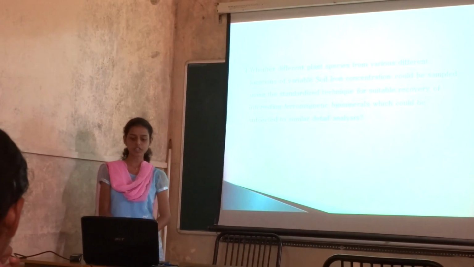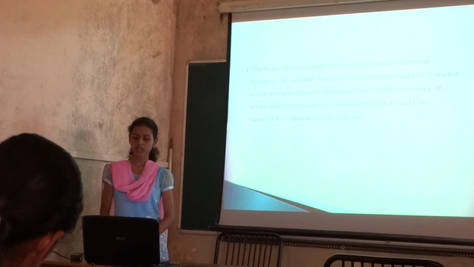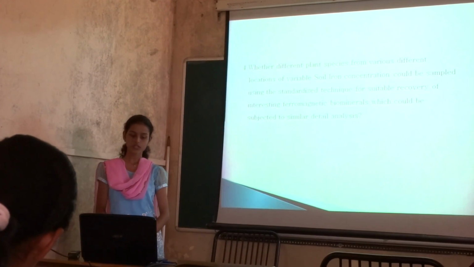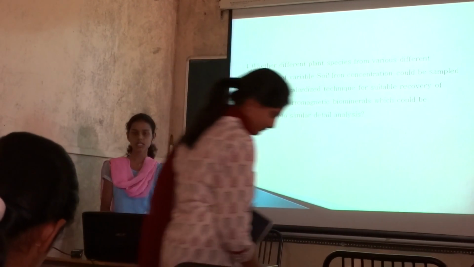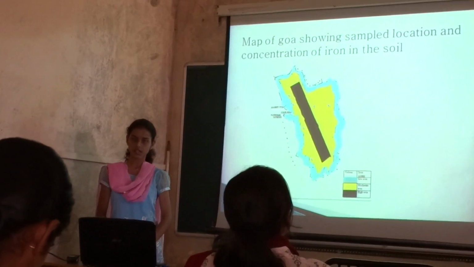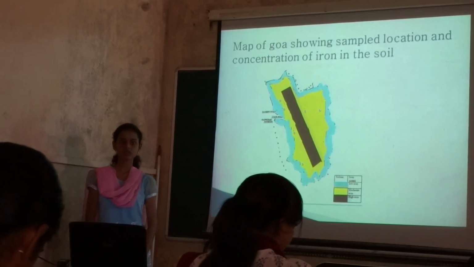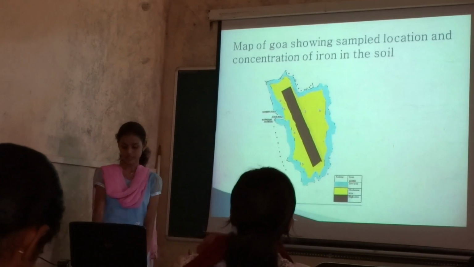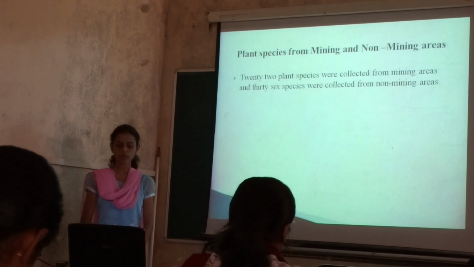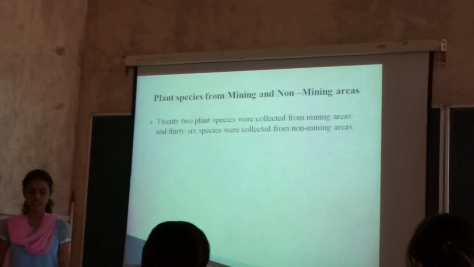Fourth objective, whether different plant species from various locations of variable soil and iron concentration could be sampled using the standardized techniques for suitable recovery of ferromagnetic bearing minerals, which could be subjected to similar detailed analysis. For this, dry petrol from 6 major locations was selected, having iron concentration from moderate to low level. These plant species were from mining and non-mining areas. 22 species were selected for mining areas, and the rest 34 were for non-mining areas.